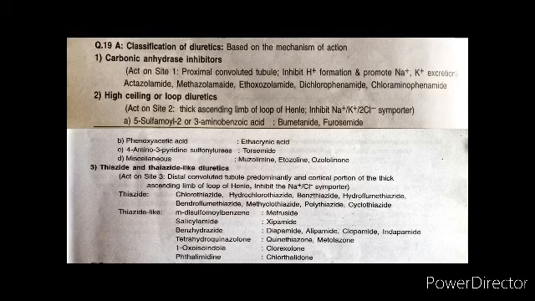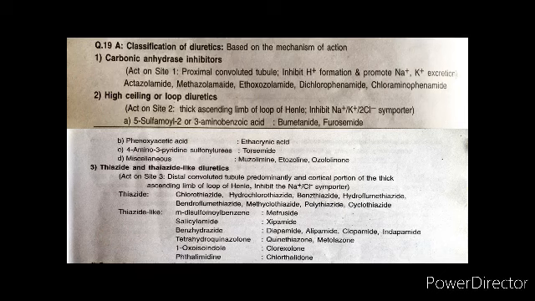Now the next question is about diuretics. So we'll just briefly see the classification. The classification of diuretics is based on the mechanism of action. We have carbonic anhydrase inhibitors, that is, they act on site 1, the proximal convoluted tubule.